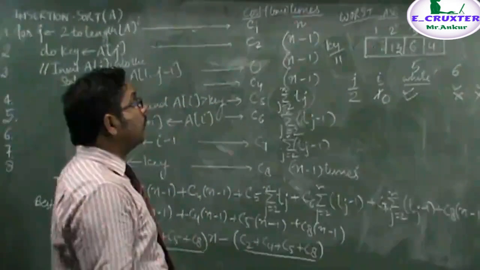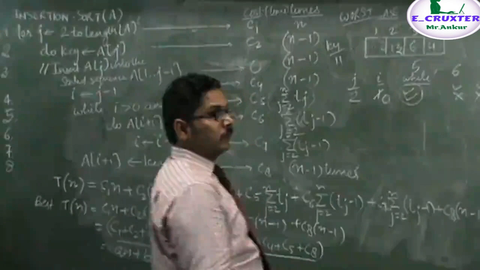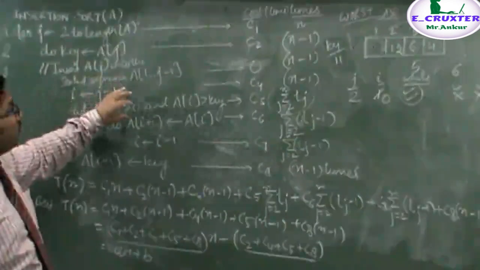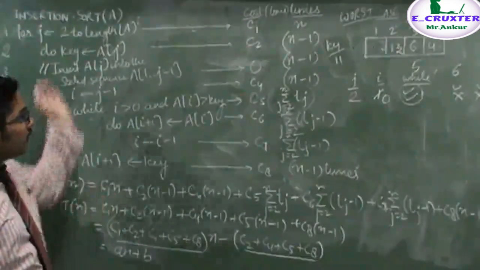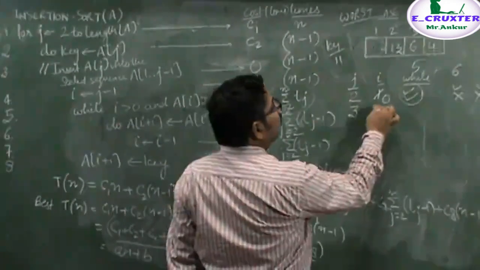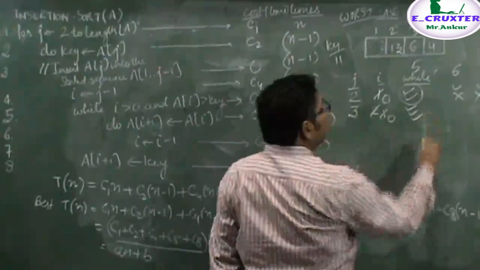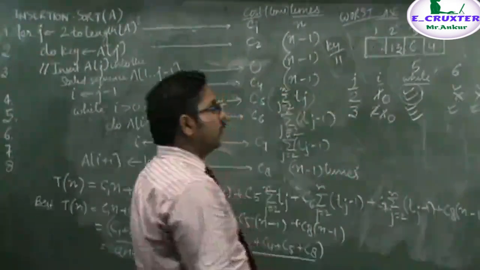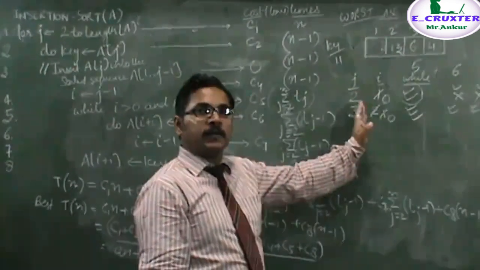That means you notice that when the value of j is 2, the while loop statement is executing 2 times. For a single value of j, that is for j equal to 2, this statement is executing 2 times, and these statements are executing 1 time. Similarly, when you do this process for j equal to 3, then i will become 2, then 1, and then 0. Hence, it will be executing 3 times, and these will be executing only 2 times. Similarly, for 4, just try it by yourself and you will get the result.